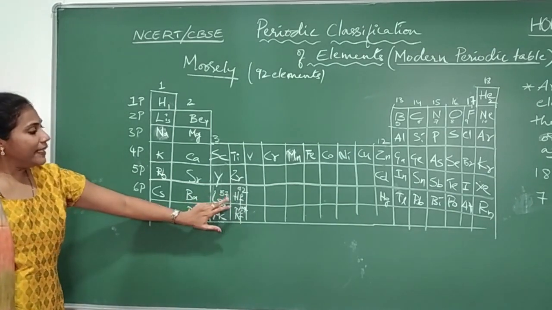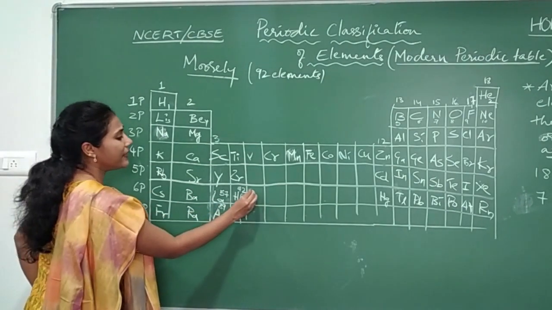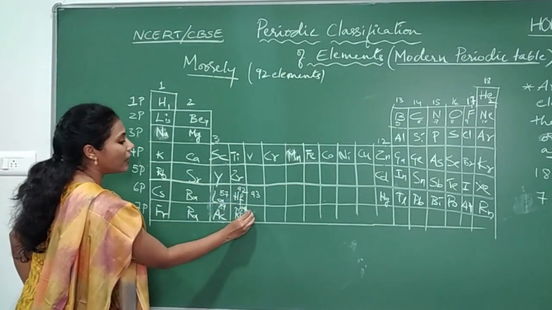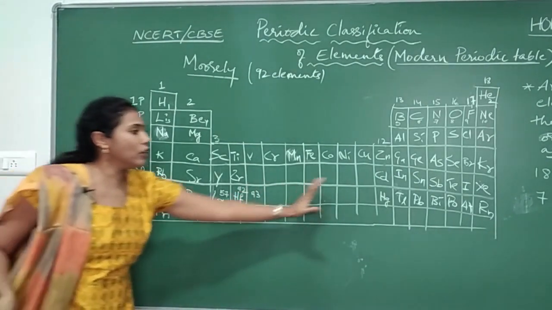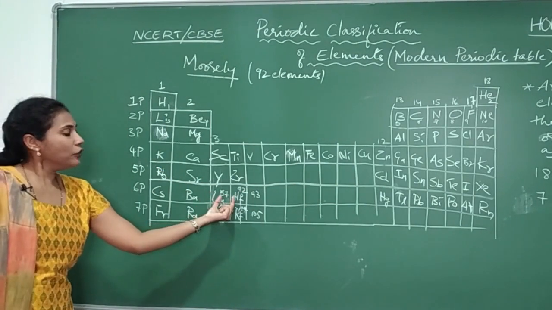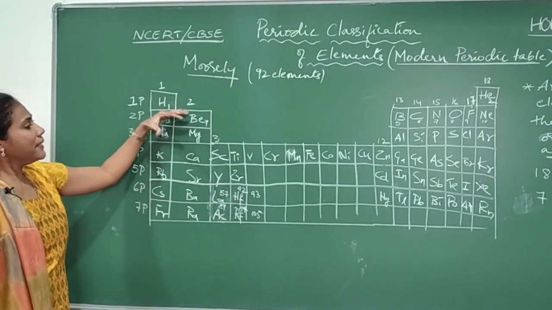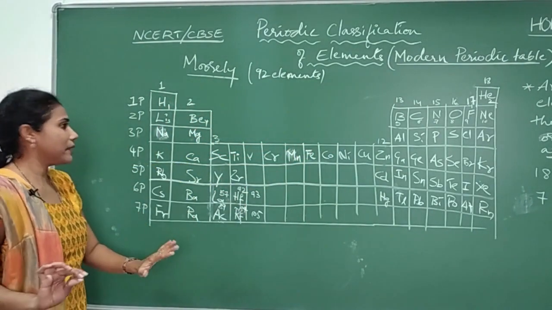So how many elements are missing in between? And again the next element here has atomic number 73, and here also the next element has atomic number 105, and here onwards it continues, but here you will have a little difference, guys. You all know elements have been arranged in the increasing order of their atomic number, right?